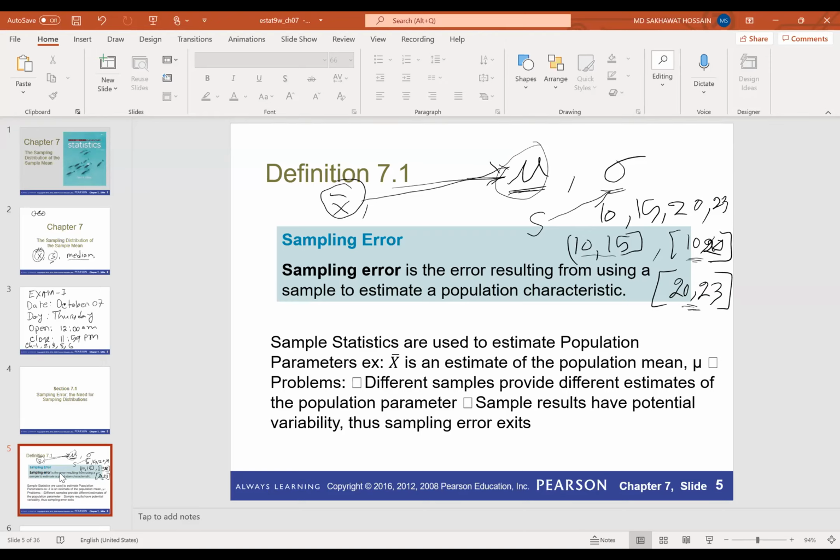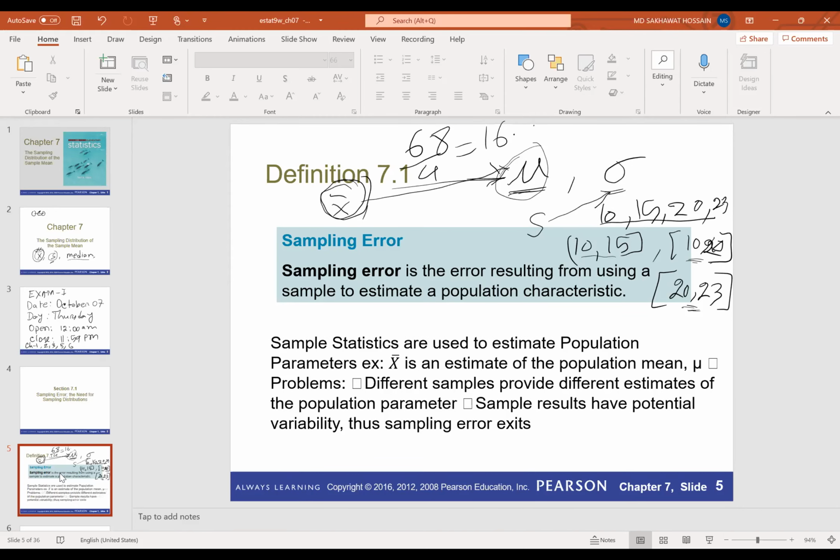So that means when we use X bar, but mu is fixed, right? If you calculate the mean for these 4 values, then the mean is 10 plus 15, 25, plus 20 is 45, plus 23 is 68. 68 divided by 4. So this is 17. So the population mean mu is equal to 17.